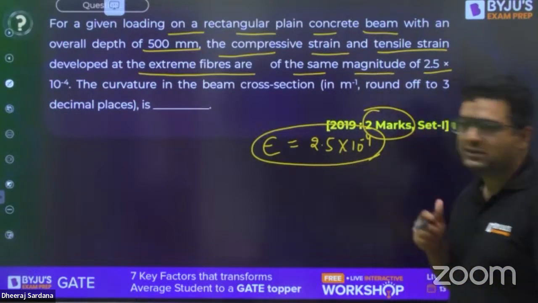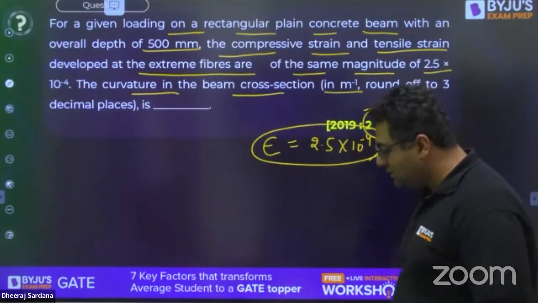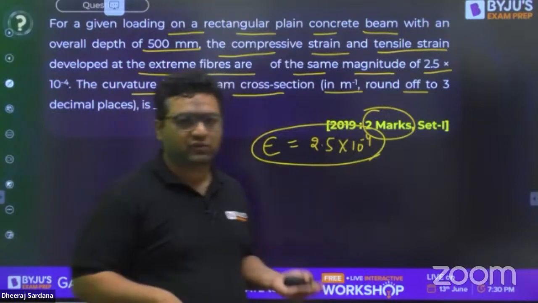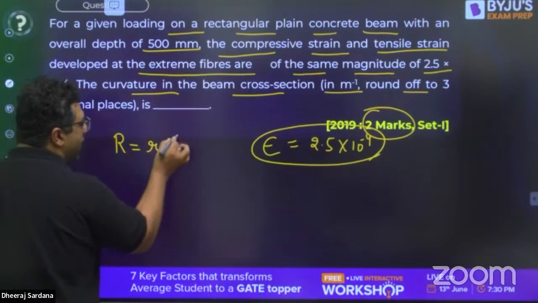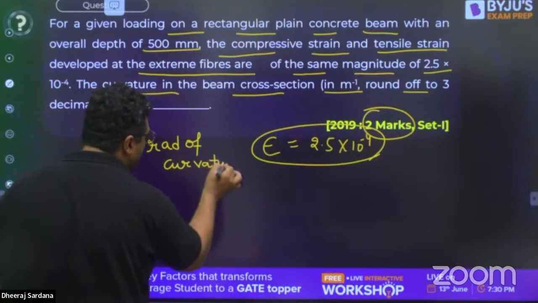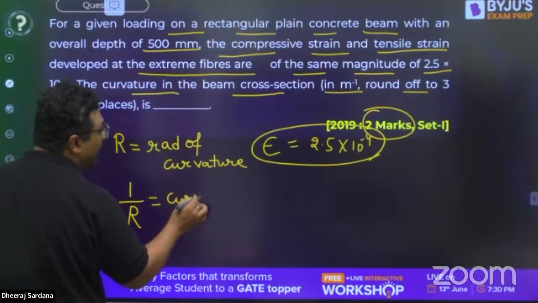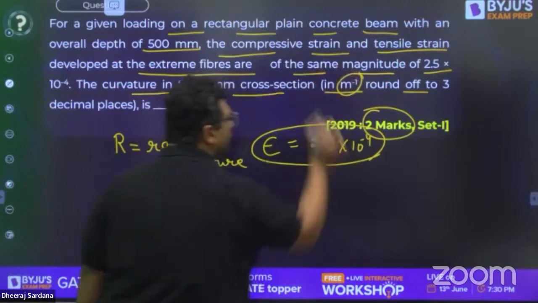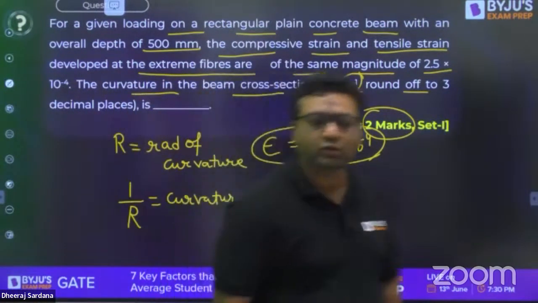When they are asking you the curvature in the beam of the cross section, when this type of question comes, generally students get confused between curvature and radius of curvature. I feel you guys are aware that R is the radius of curvature. And when we talk about 1 by R, that is said to be curvature. If you see in the question, they have mentioned the units. So by taking the units into consideration, you can see that they are not asking about radius of curvature, they are asking about curvature.